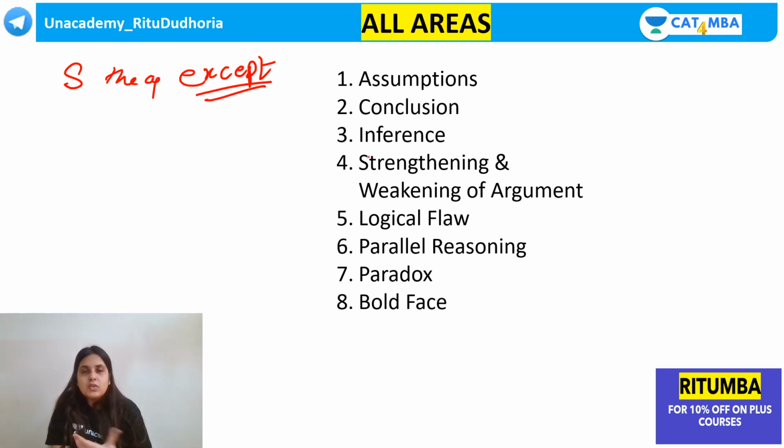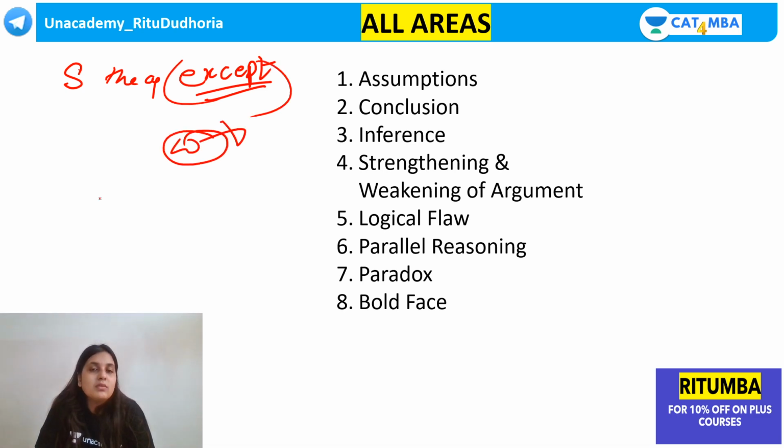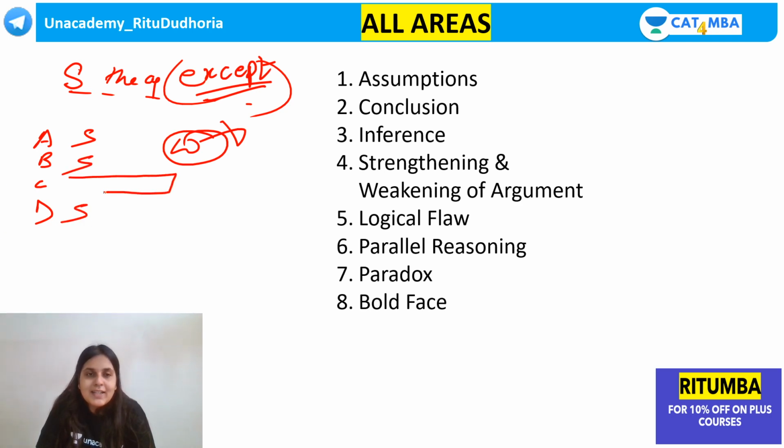What students do is they think, okay, exception means I have to weaken it. No, this is where you go wrong. Strengthen the argument except means there are going to be 4 options. A might be strengthening, B might be strengthening, D might be strengthening. You have to select the exception or the odd one out, which can be either weakening or irrelevant.